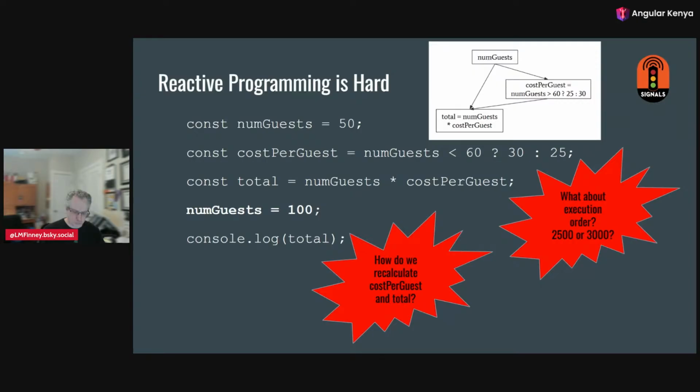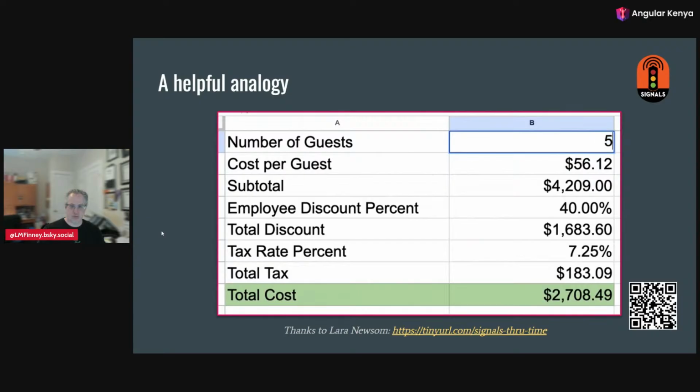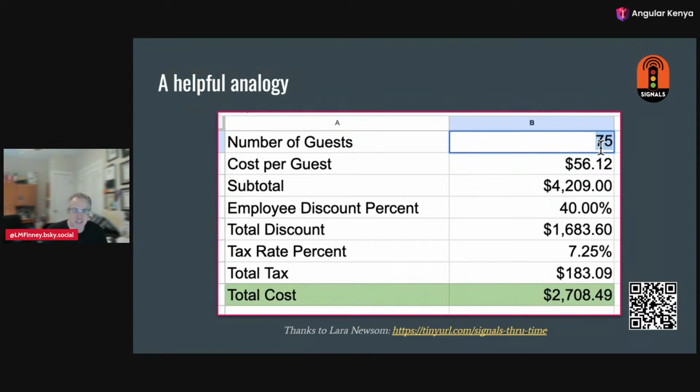And we've seen solutions to this. There's something that we use, almost all of us probably use almost every day, that gets this right. It's a spreadsheet. Now, I'm not saying Excel or Google Docs or anything was written with signals, but it's essentially the same problem. And if you think about a spreadsheet, you can think about what signals do for us.